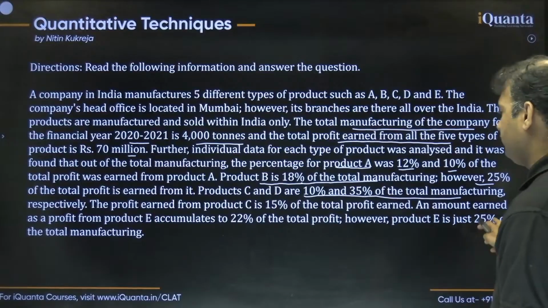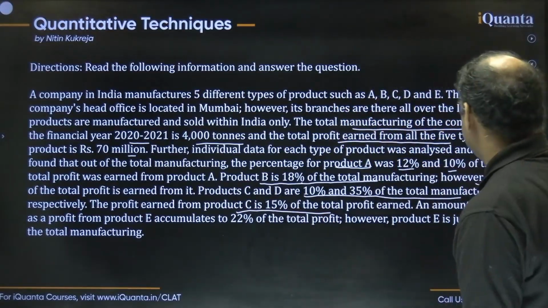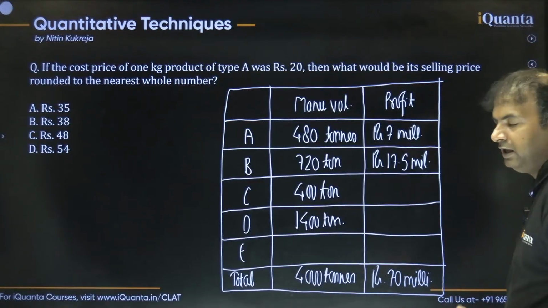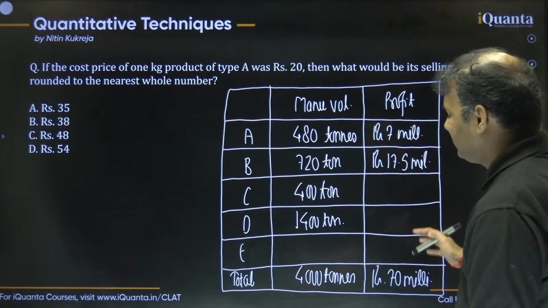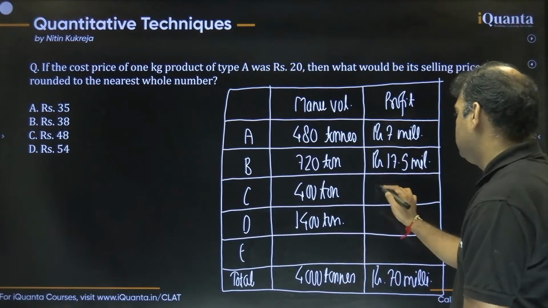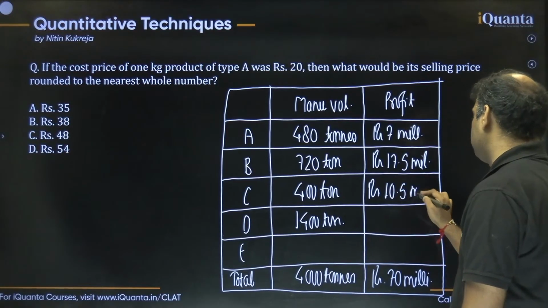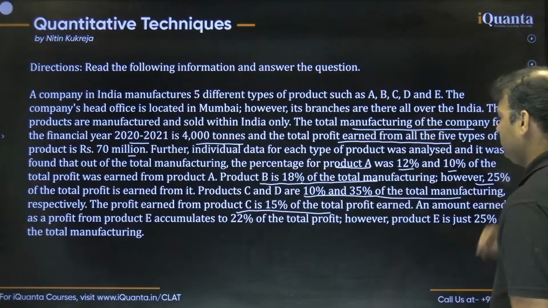Now the profit is given only of C. The profit is 15% of the total profit. So 15% of 70 should be 7. You can say 10% plus 5%. 10% is 7, 5% is 3.5. So 7 plus 3.5 should be 10.5. Okay, 10.5 million rupees. All right, moving further.